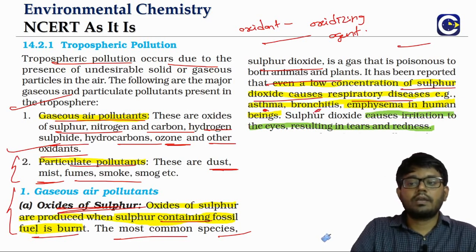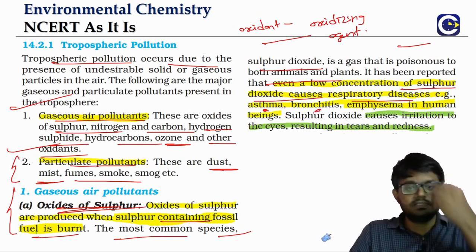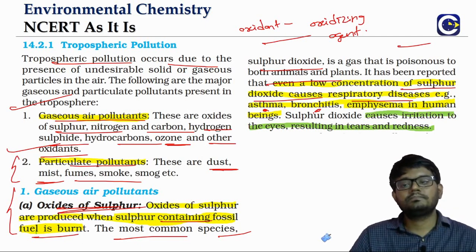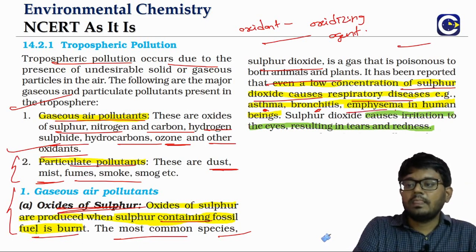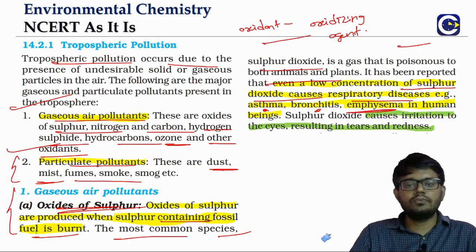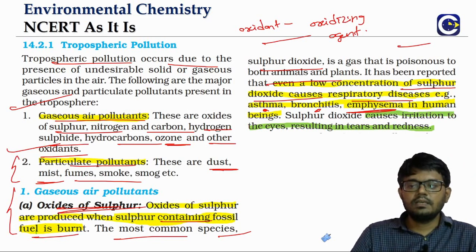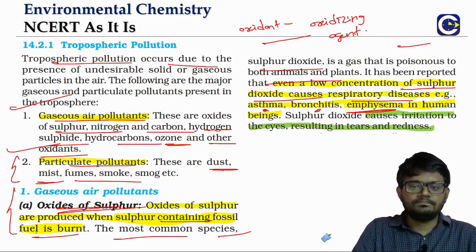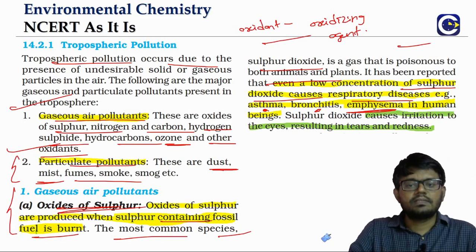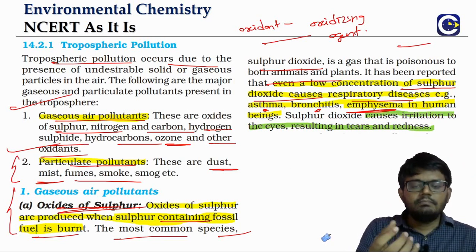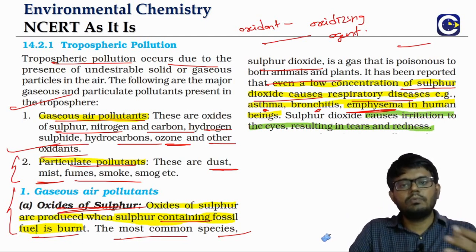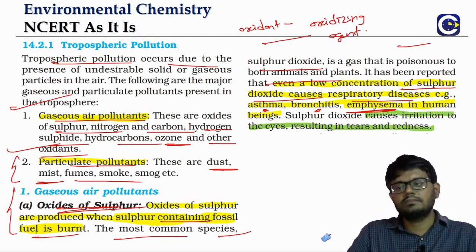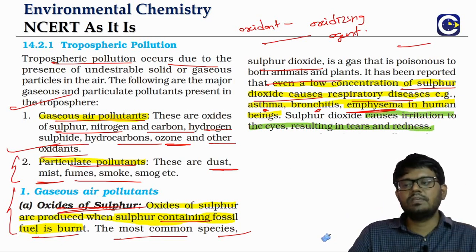Then we have bronchitis. Bronchitis is basically when the nasal passage gets blocked, causing issues in breathing. Then we have emphysema. If you are a bio student, you will be able to understand all these terms. Emphysema is basically a condition of the lungs where the breathing capacity of the lungs is reduced. You will not be able to have longer breath, only short breath. So all these are the effects of sulfur dioxide on humans.